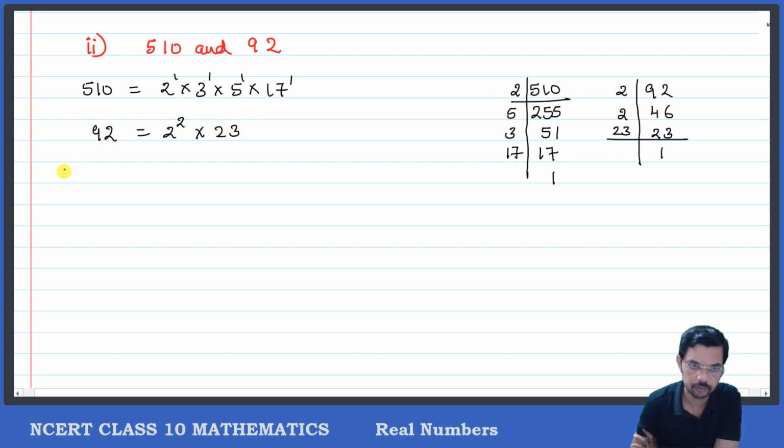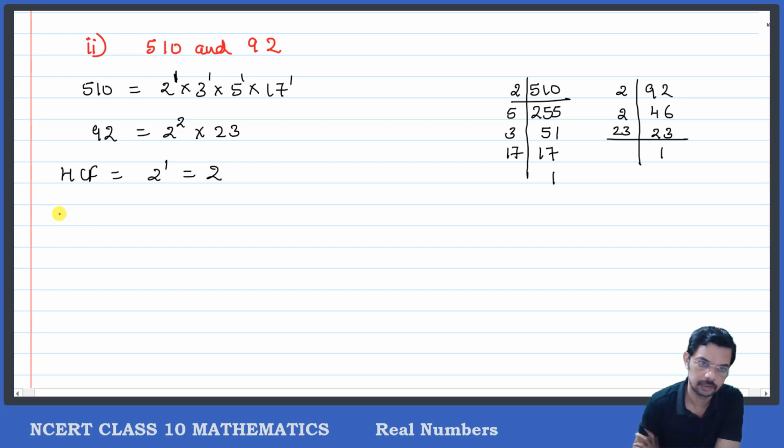Now to find HCF. HCF will be equal to the common factor. What is the common factor? Only one common factor is available, that is 2, with its least power. Least power is 1. There are two 2s here, but only one 2 here, so only one 2 is common. So HCF is equal to 2 raised to 1, which is equal to 2.